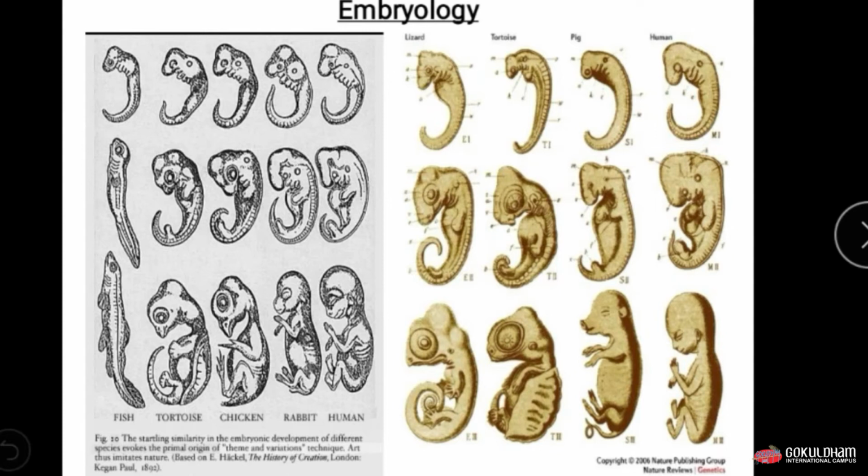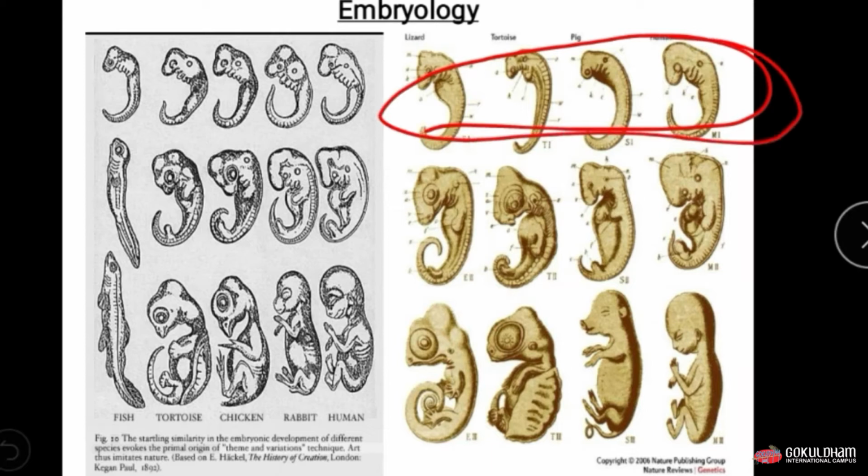Now next is embryology. By studying the embryo we can see the evolutionary relationship among different species. For example, in a primitive stage of the embryo we cannot differentiate between the embryos of different species.